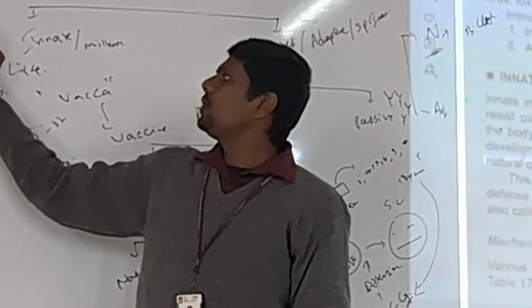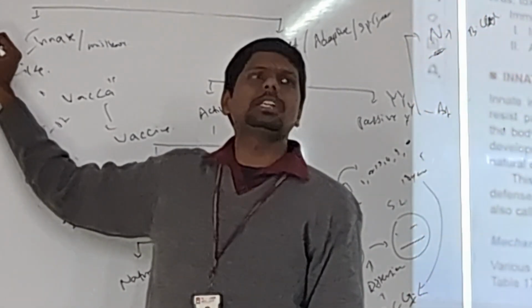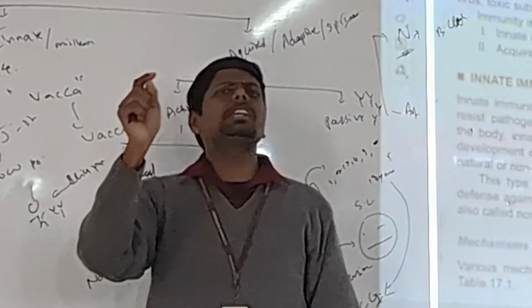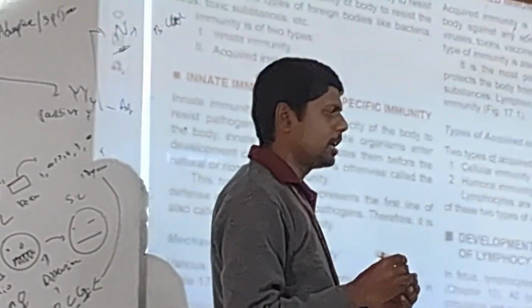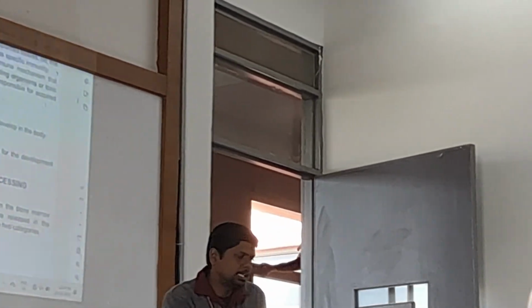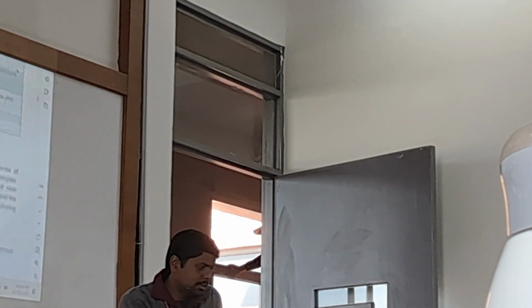Then we have humoral immunity. In humoral we have B cells, that is B cell plus plasma cell. Humoral means antibodies, plasma mediated. Okay, simple. That is humoral immunity. That will be given by lymphocytes. Alright. Then everything is done.